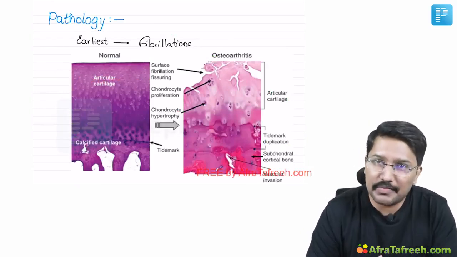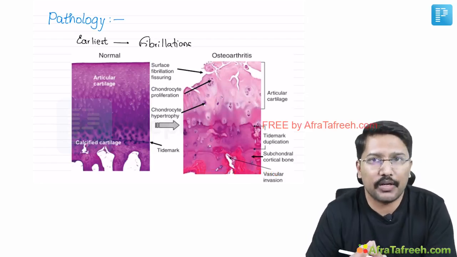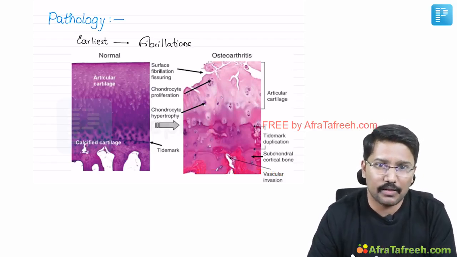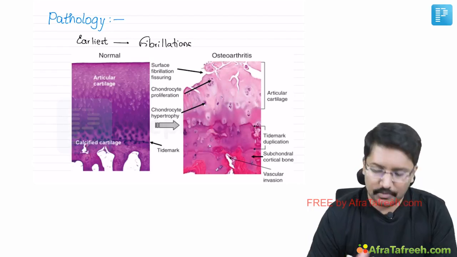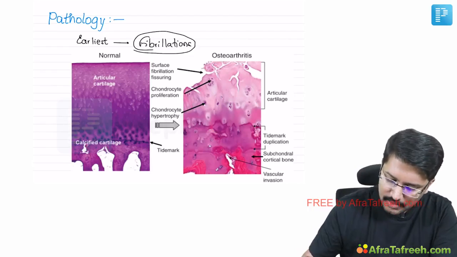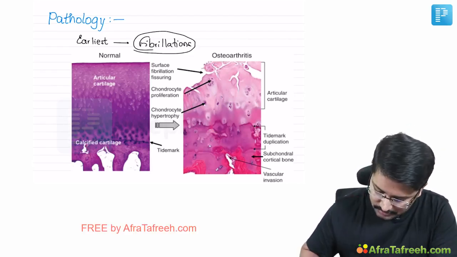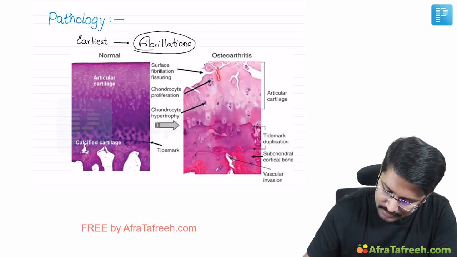What pathological abnormalities do we see? What are the important MCQ points? The first and most important MCQ point I want you to remember is that the earliest pathological finding is the presence of cartilage fibrillations, right? You can compare both the images on the monitor, and you can notice that in the cartilage there are certain fibrillating damages present.